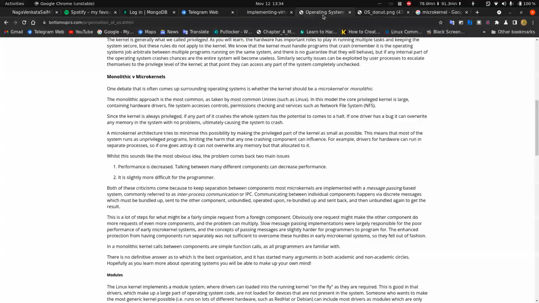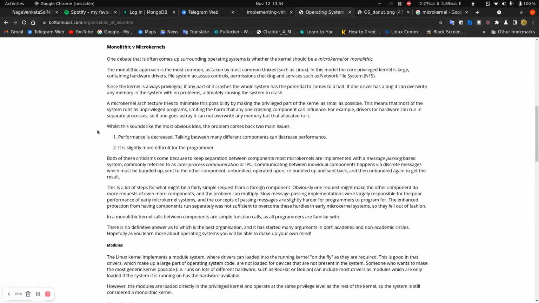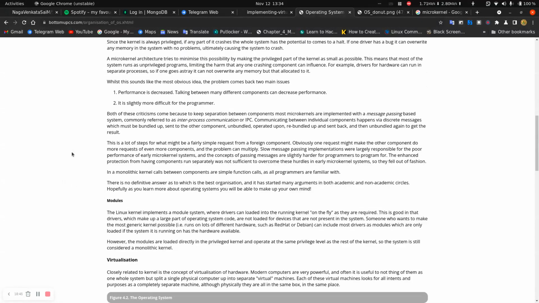Okay, so these are the problems I talked about. And then the operating system is divided into modules, like a module for kernel, and a module for programs, and a module for drivers, etc. Everything into modules.